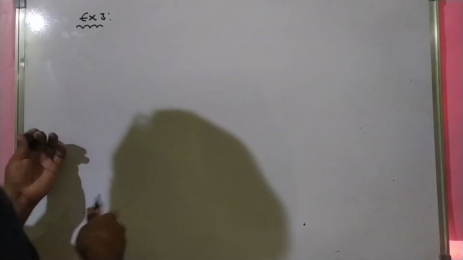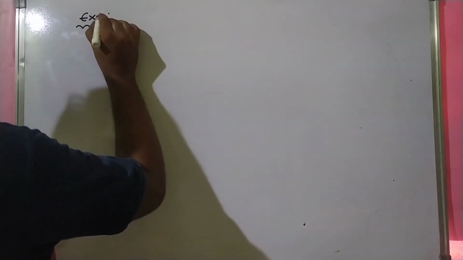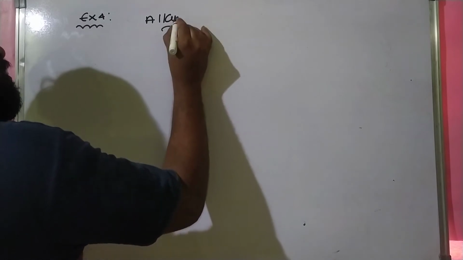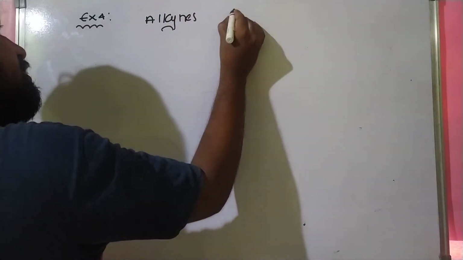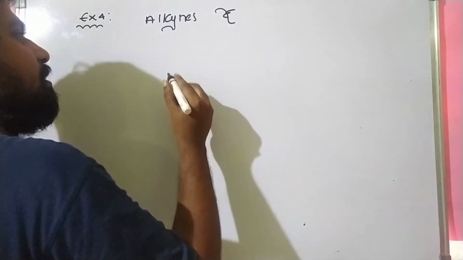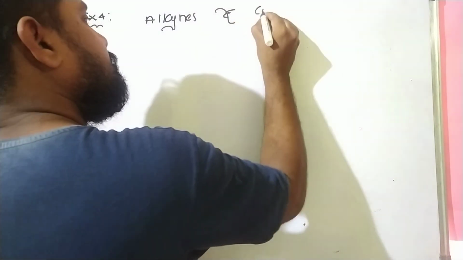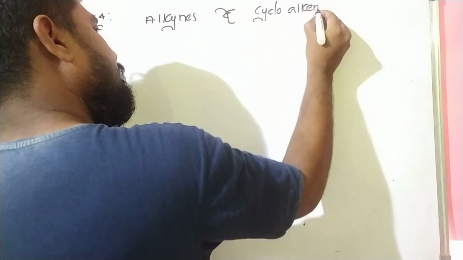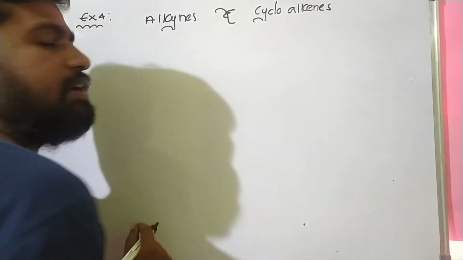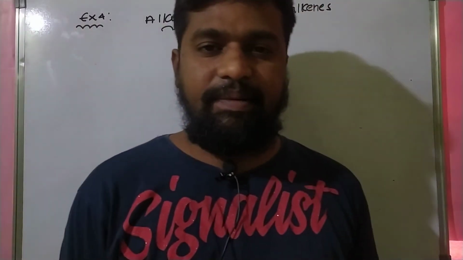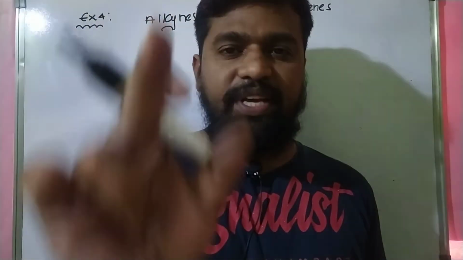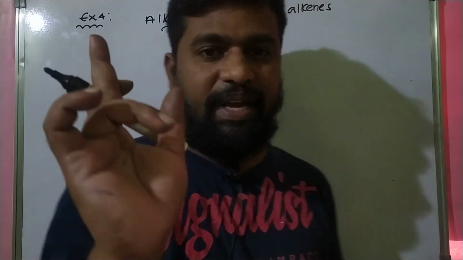Okay, now the next example is alkynes and cycloalkenes, which also exhibit ring chain isomerism.